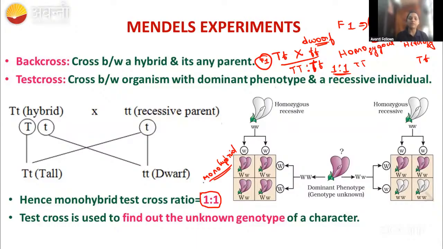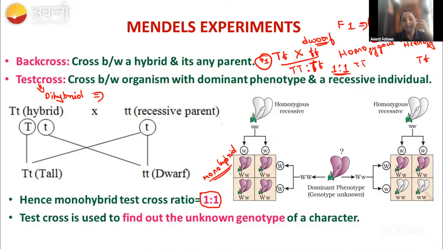What about the dihybrid cross, guys? Can you tell me what is the test cross ratio for the dihybrid cross? If any students are from YouTube, you can answer me in the chat box. In the MCQ, to confuse you, they will give you 1:1, 1:1:1:1, 1:2:1:1, like that.